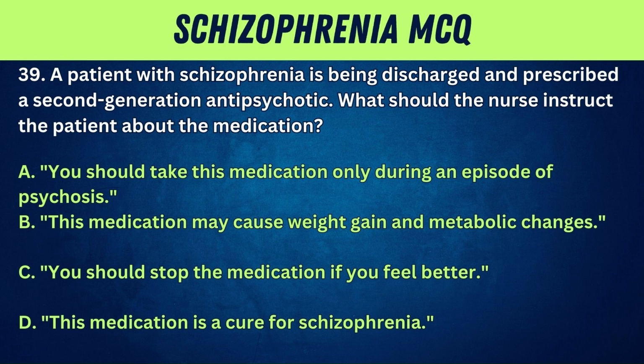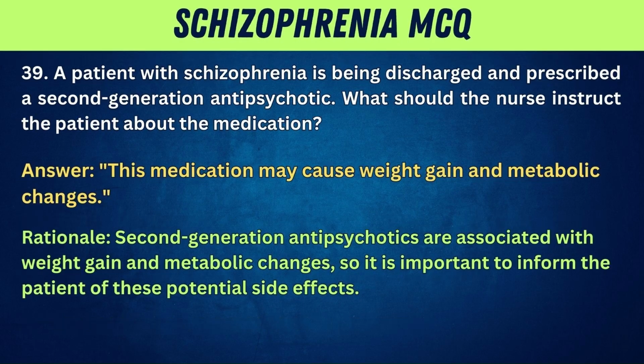symptoms. 39. A patient with schizophrenia is being discharged and prescribed a second-generation antipsychotic. What should the nurse instruct the patient about the medication? A. You should take this medication only during an episode of psychosis. B. This medication may cause weight gain and metabolic changes. C. You should stop the medication if you feel better. D. This medication is a cure for schizophrenia. Answer: this medication may cause weight gain and metabolic changes. Rationale: second-generation antipsychotics are associated with weight gain and metabolic changes, so it is important to inform the patient of these potential side effects.